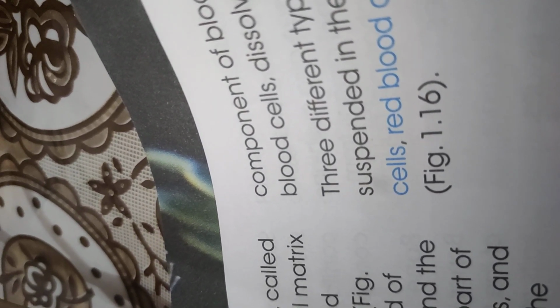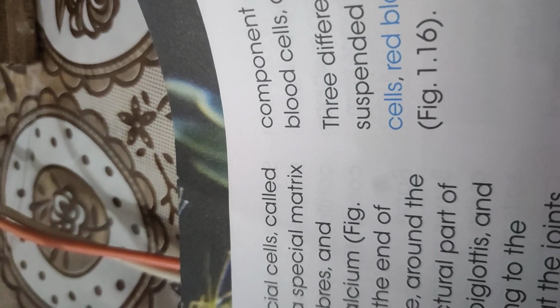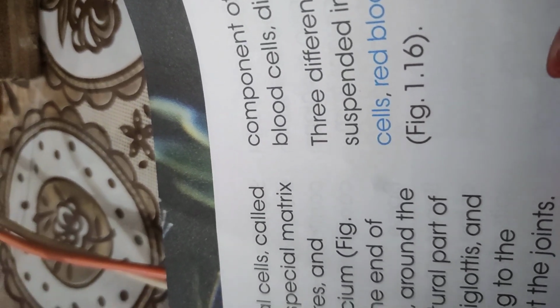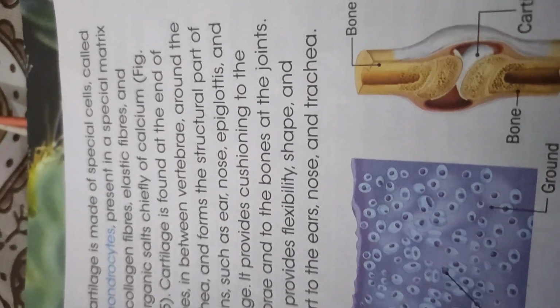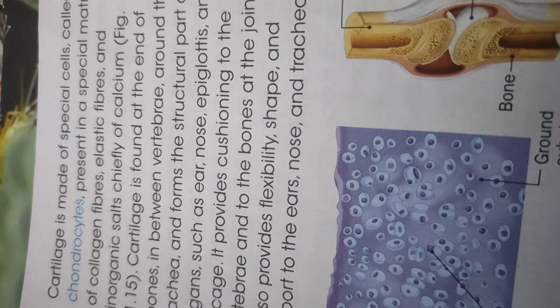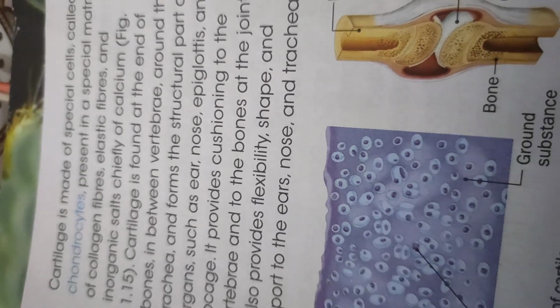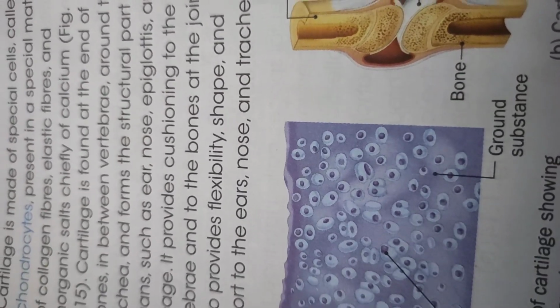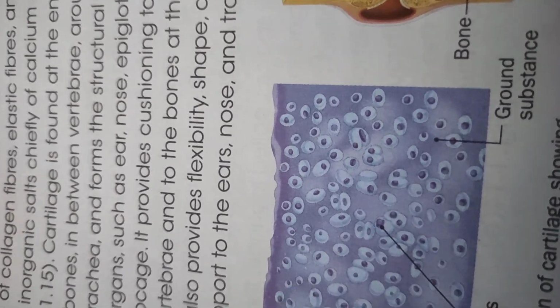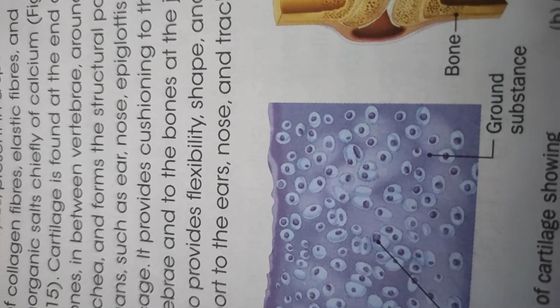Cartilage is found at the end of the bones and between the vertebrae, so that it prevents the bones from rubbing against each other. It prevents the rubbing of two vertebrae. It is around the trachea and forms the structural part of organs such as the ear and nose. The soft portion of the ear and the nose is made up of cartilage, and the epiglottis is also made up of cartilage, and the portion of the lip is also made up of cartilage.